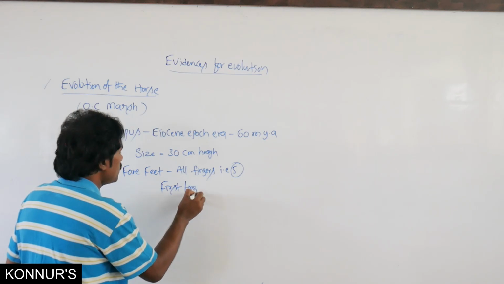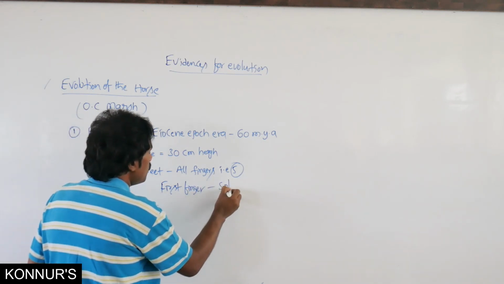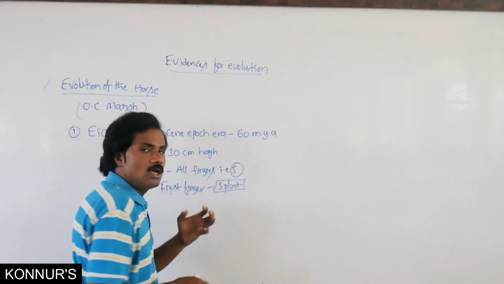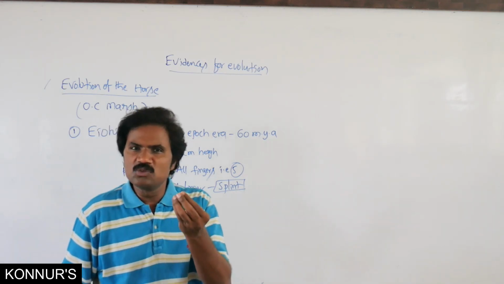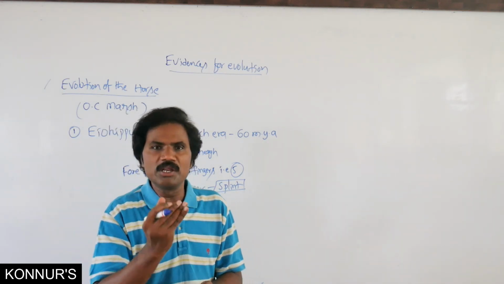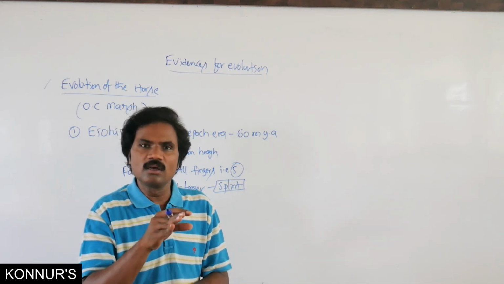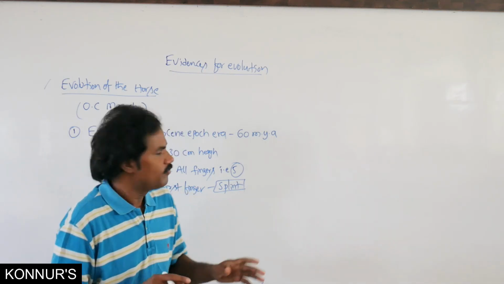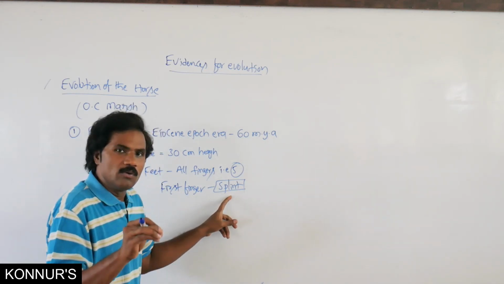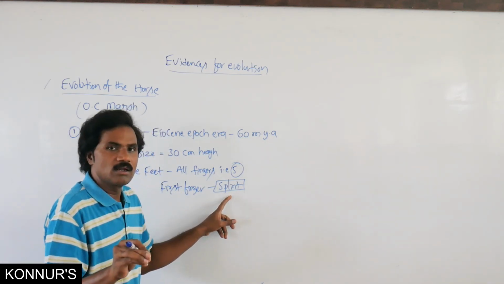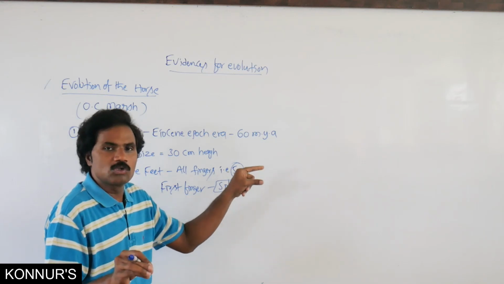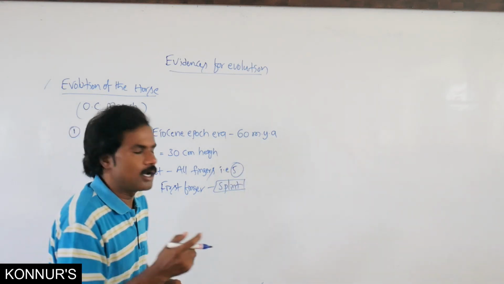That first finger is a splint. What is meant by splint? Splint means reduced and unutilized. It is not at all utilized. It is non-functional. Splint means reduced and non-functional, related to the fore feet and the hind feet.